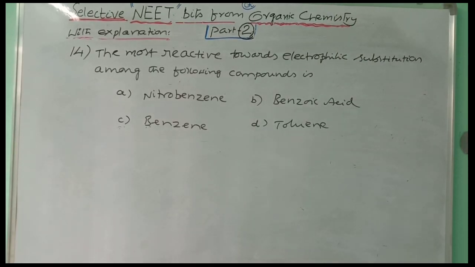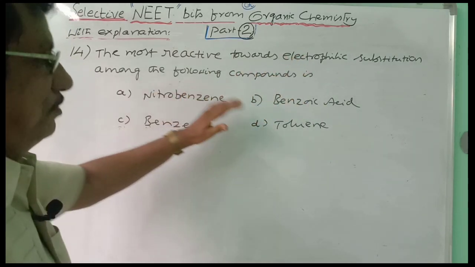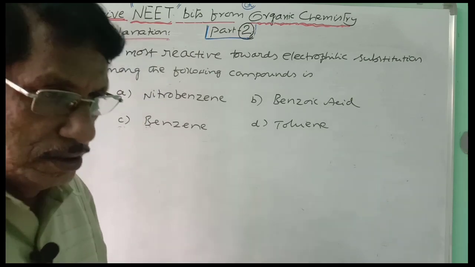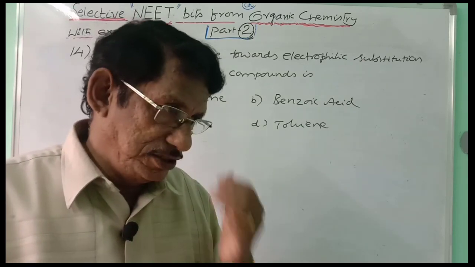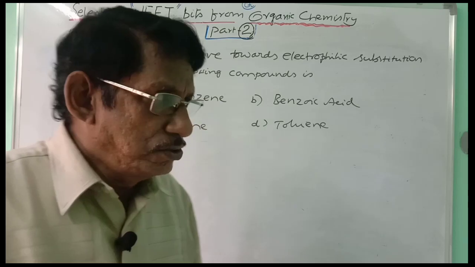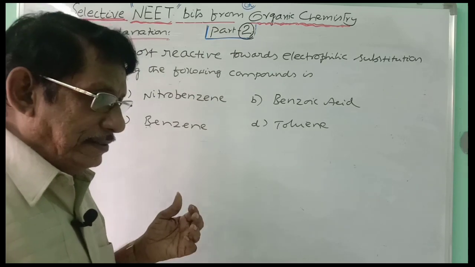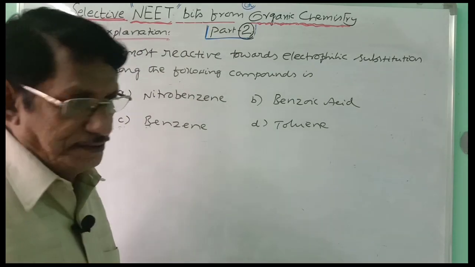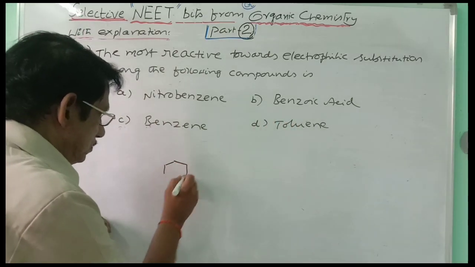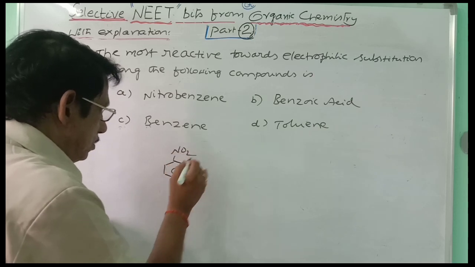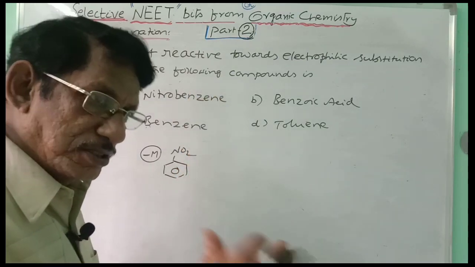Next one, the 14th bit. The most reactive towards electrophilic substitution among the following compounds. 4 compounds are given. Which of them will undergo electrophilic substitution more easily? Generally, you know, a releasing group activates the benzene ring, and a withdrawing group deactivates the benzene ring. 4 compounds are given to you here. One is nitrobenzene. It is operating a minus mesomeric effect, so the benzene ring is deactivated. Further electrophilic substitution becomes difficult.